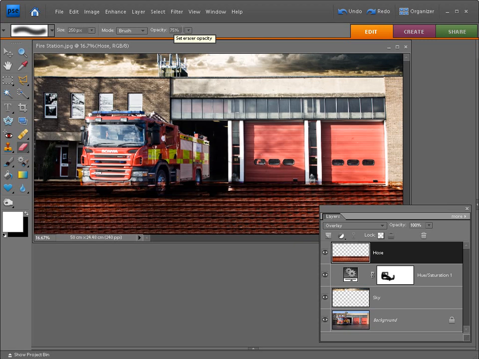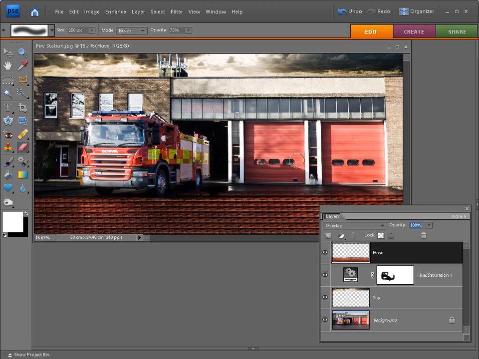75%, and then move into your document and run the eraser along the noticeable edge there, and you can just brush away that noticeable edge and you'll get a really nice blend between the hose texture and the rest of the document. So just take your time and run that eraser across, and you'll be able to see you're just softening the effect a little bit, and you're removing that rather noticeable horizontal edge, and the blend is looking much better as a result, and I'm really happy with that. And that's just a few strokes across the document, and there we go, that's looking a lot better.